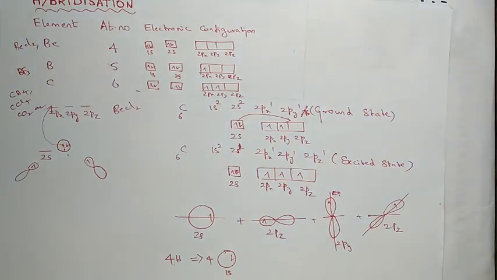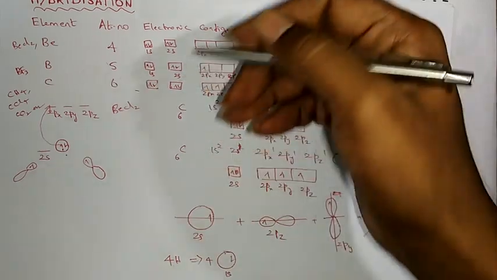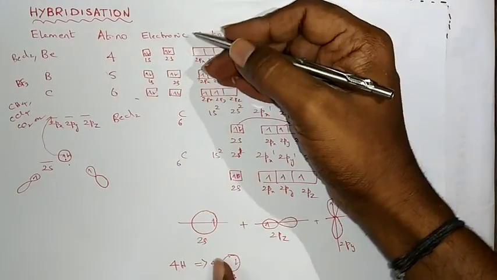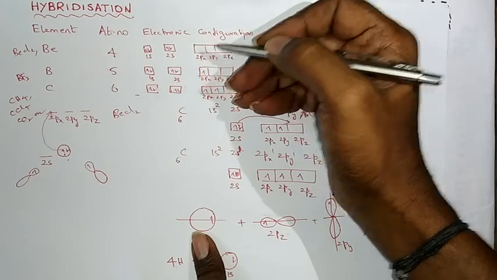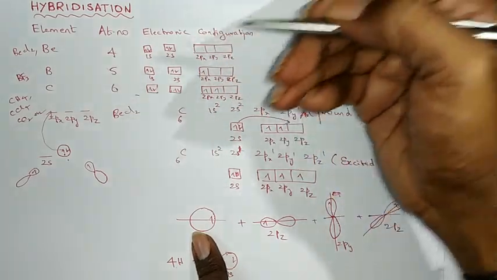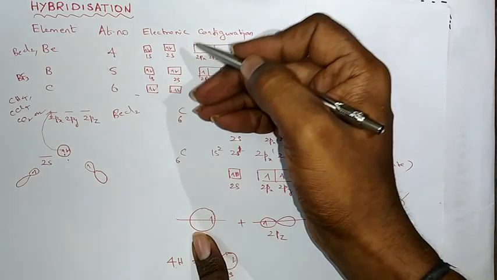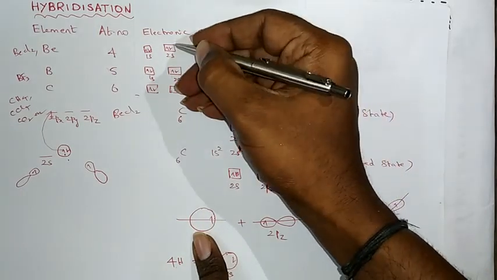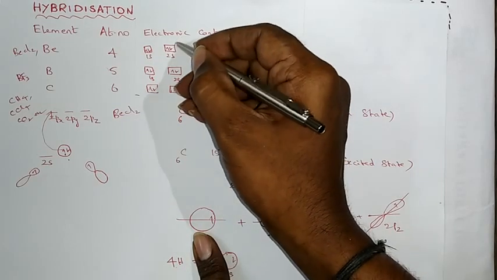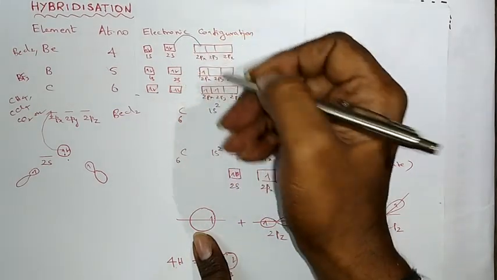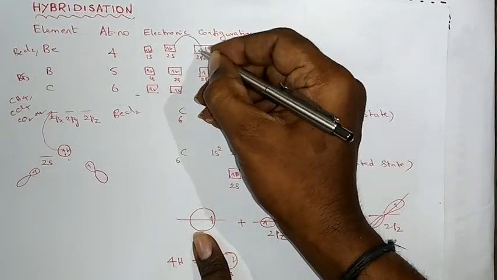To overcome this problem, why this variation happens, it was suggested that one paired electron becomes unpaired in all three cases. One paired electron becomes unpaired and jumps into the empty orbital, that is, the next level empty orbital. Here, see, one of the paired electrons from 2s jumps into 2px, like this.